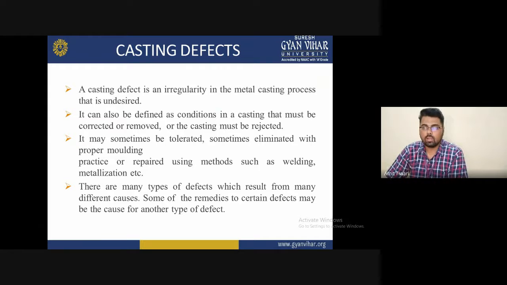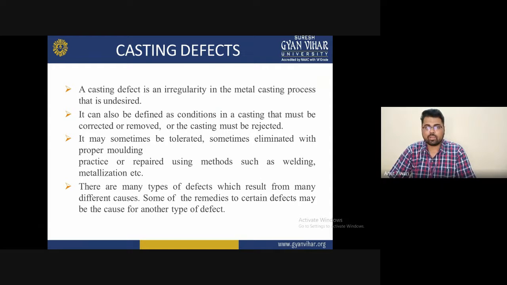But casting defects are nowadays a major problem because they happen randomly. Out of 2 to 3 pieces, one piece is very defective. So how can we identify them? For this we will discuss in the total lecture.